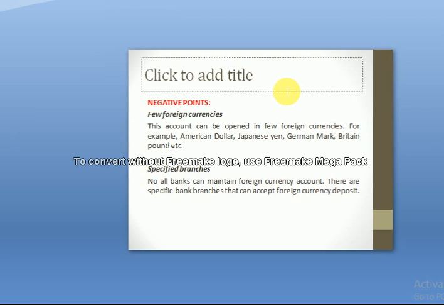The second negative point is specified branches. This account can be opened in specified branches of the bank, not in all branches of the bank. So these two are the negative points of these accounts.